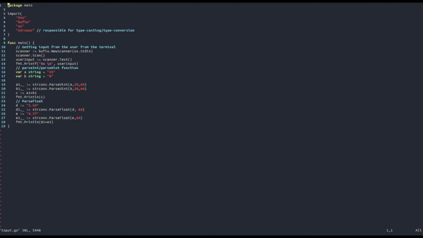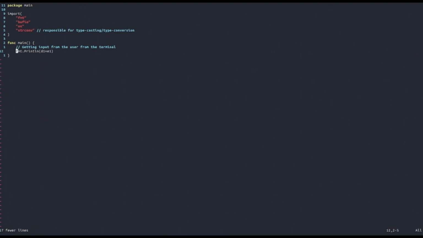So with this said, I think we have covered enough about the most important functions of the strconv package and also how to make scanners in Golang. Now let's make a practical example of this. Let's suppose we want to create a program that asks the user for two integer values and prints out their sum. So how can we do that?